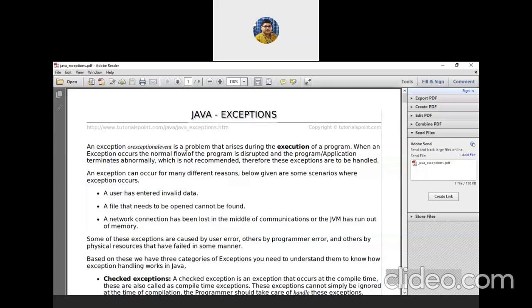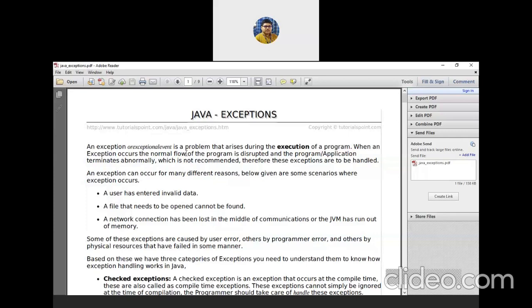This will not give you a compile time error. When you compile it, you will not get any error, because there is no grammatical or syntactical mistake. That's why you will not get any errors. But when you try to execute the program, what happens? Your program gets disrupted and terminates abnormally.